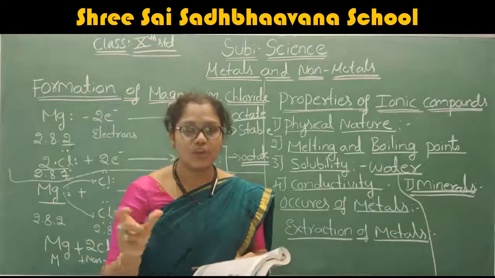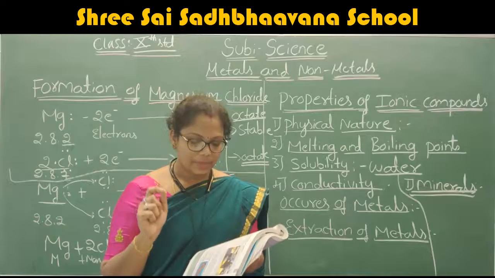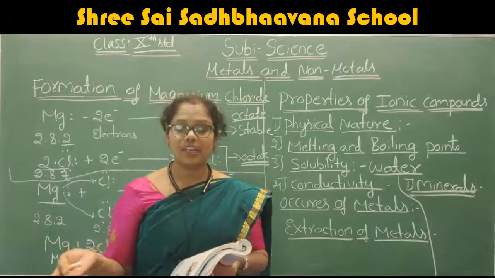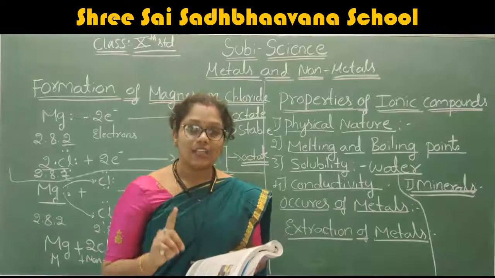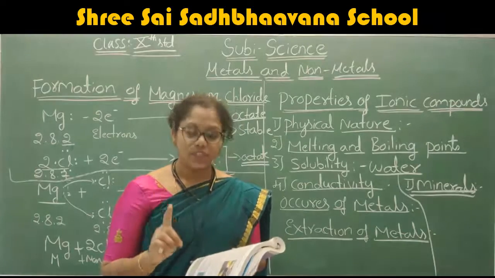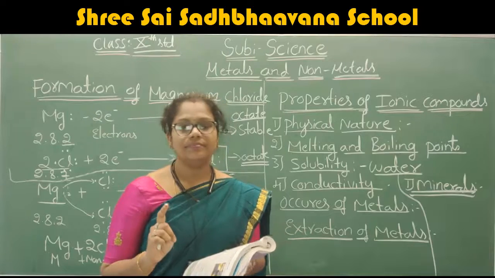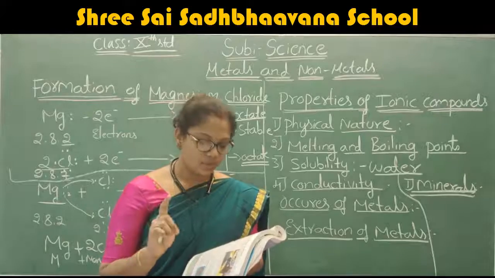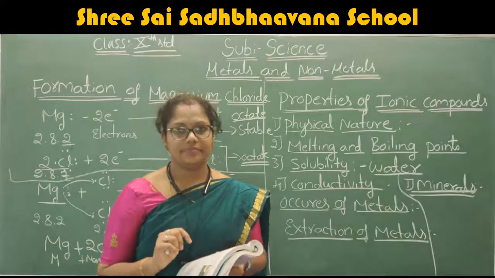It is natural material in which directly you will get the metal, or sometimes you will get the compounds of the metal. The natural material in which the metals or their compounds are found in the earth, that we call a mineral.